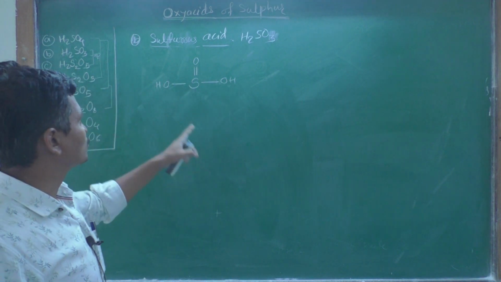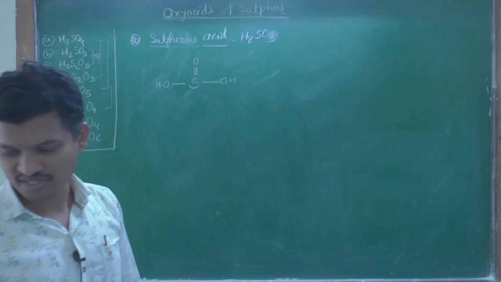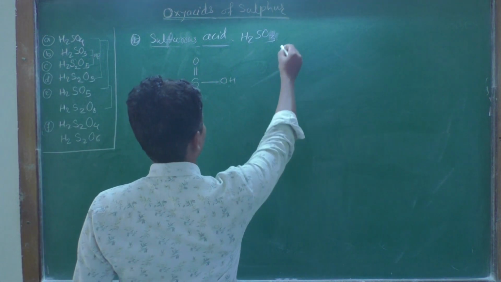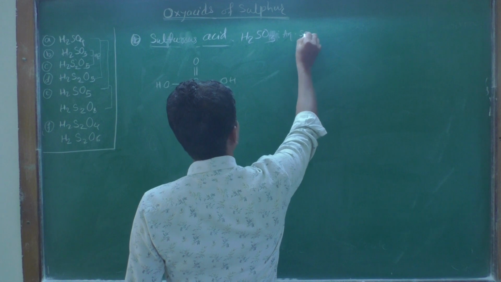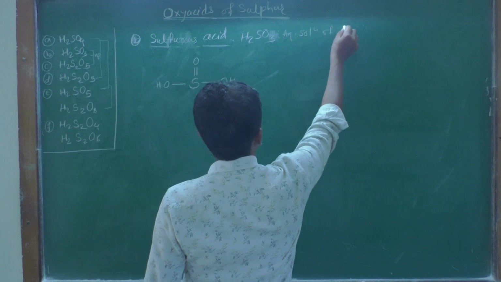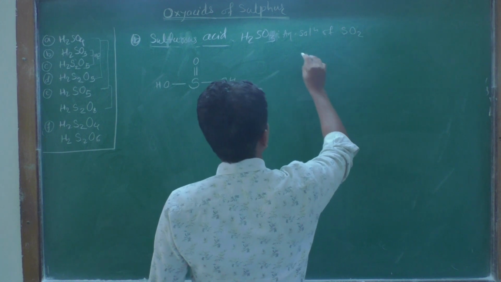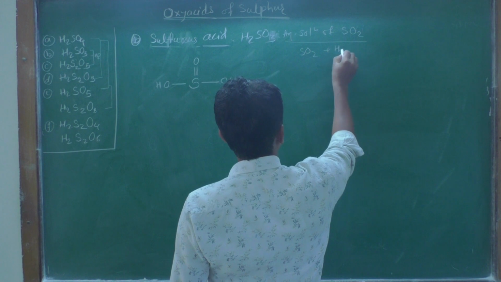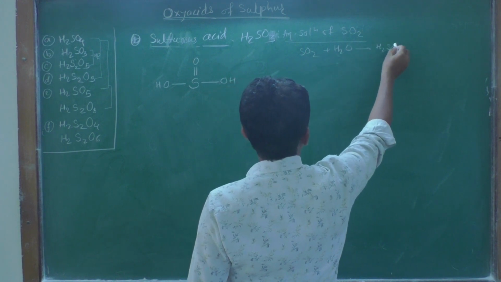Okay. So this is also a dibasic acid, sulfurous acid. Actually, this sulfurous acid is regarded as an aqueous solution of SO2. Aqueous solution of SO2 means what? SO2 plus H2O gives H2SO3.